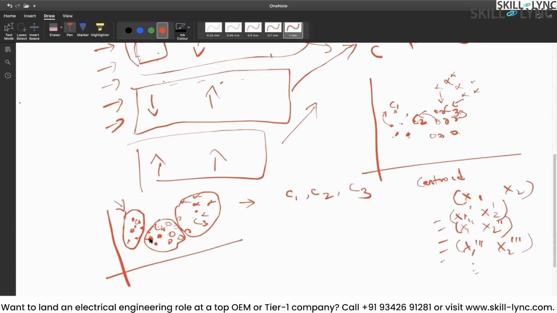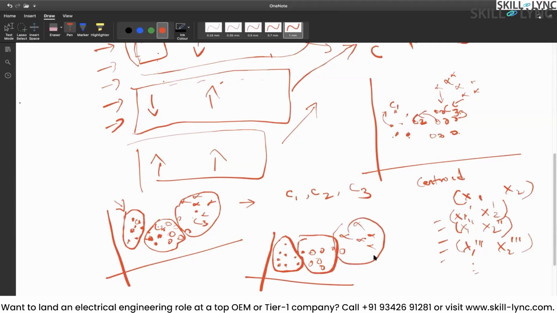Then the points which are near to C1 will come under C1, points which are near to C2 come under C2, points which are near to C3 come under C3. Say for example, now we are in the third iterative process. Once it calculates the distance, let's say that these points are coming under C1 based on the C1 location. These points are say coming under C2 and these points are coming under C3.